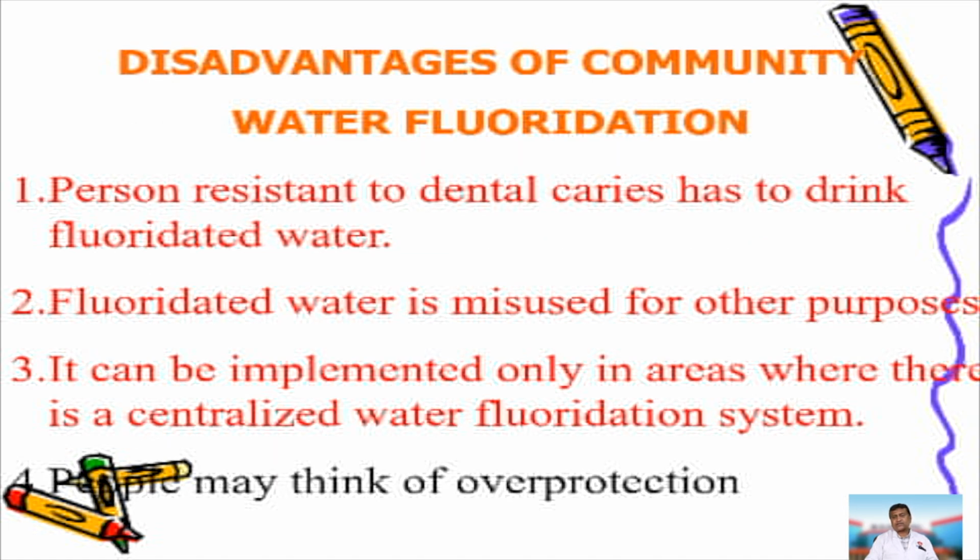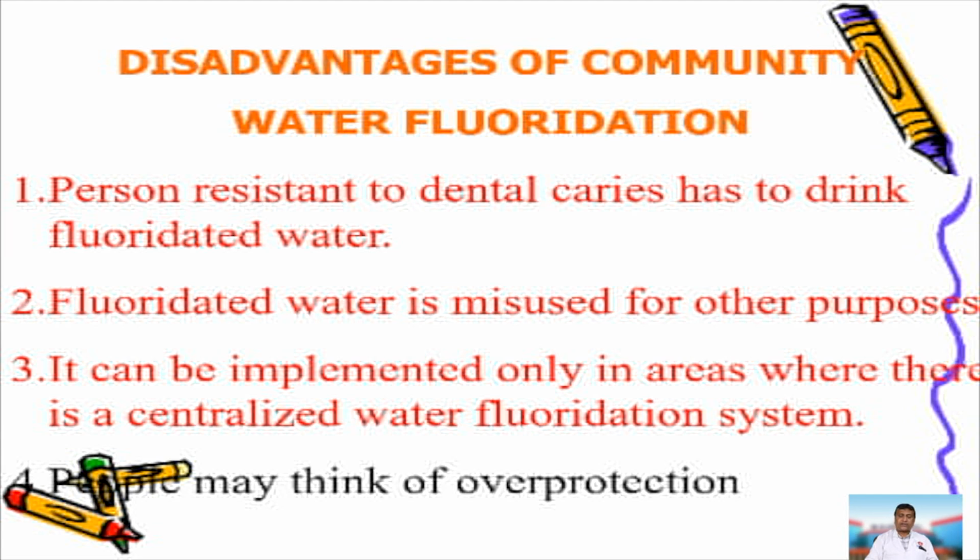Some of the disadvantages of community water fluoridation are that a person who is resistant to dental caries also has to drink fluoridated water. So the communities or the countries can give the option of having both fluoridated and non-fluoridated water distribution systems. Fluoridated water can also be misused for other purposes because of the cost involved. Though it is very economic, sometimes it could be misused for other purposes.